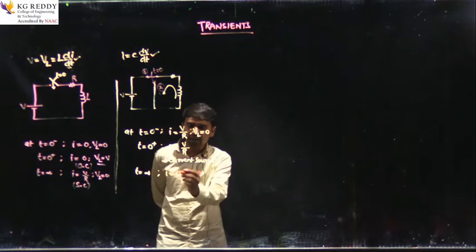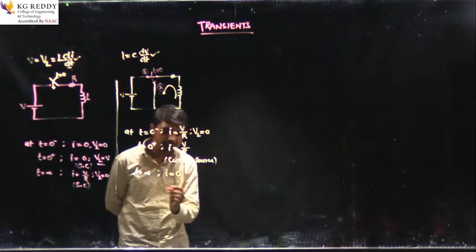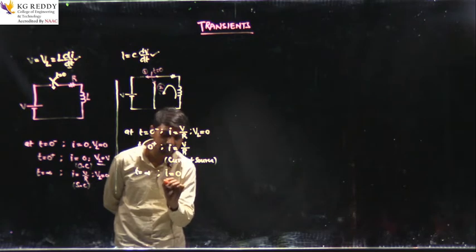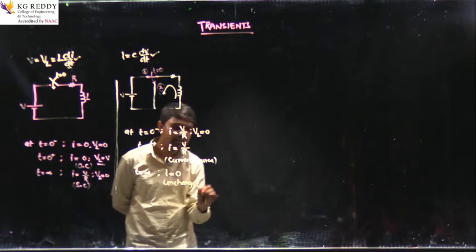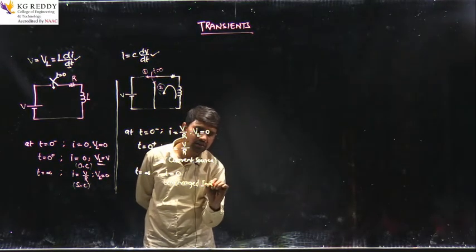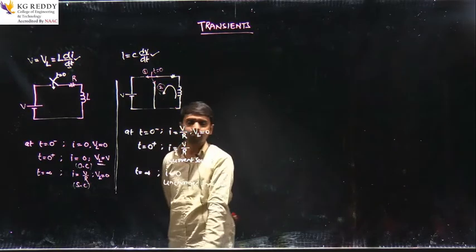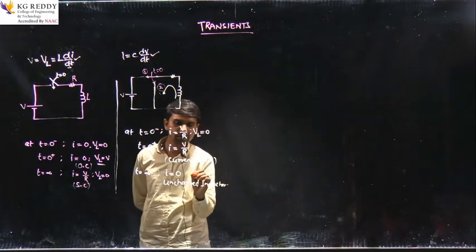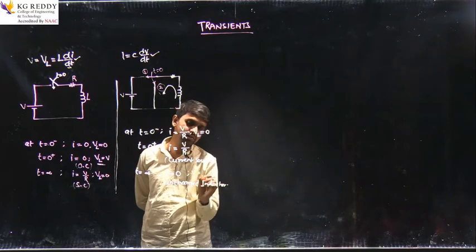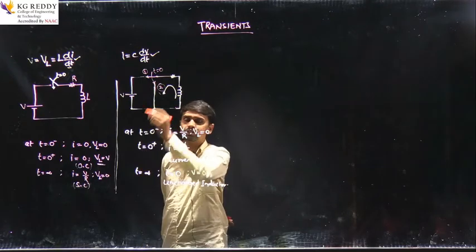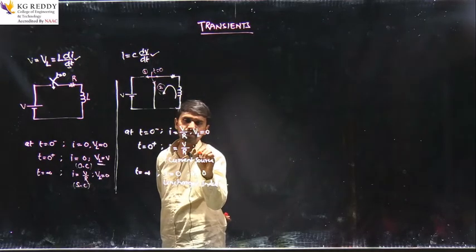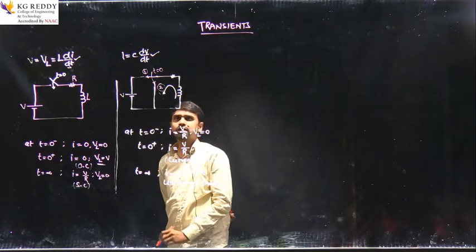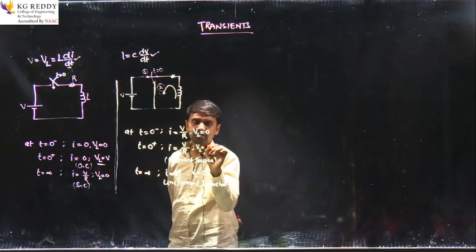In this case it will act as a discharged inductor or uncharged inductor, okay, right? And the voltage here will be V equal to 0 because no source is connected, and the voltage across the inductor will be 0 again, okay, right?